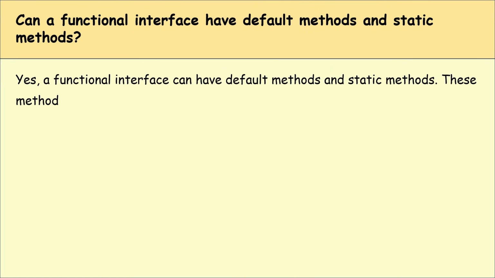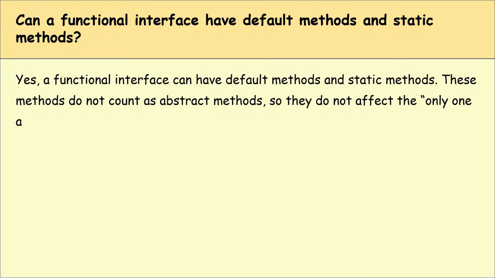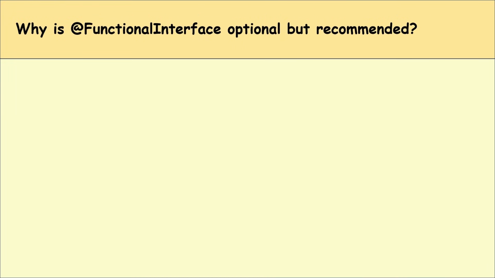These methods do not count as abstract methods, so they do not affect the only one abstract method rule. Okay. Why is functional interface optional but recommended?